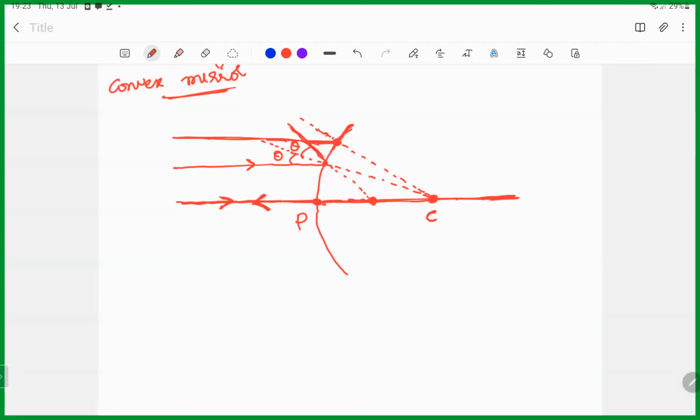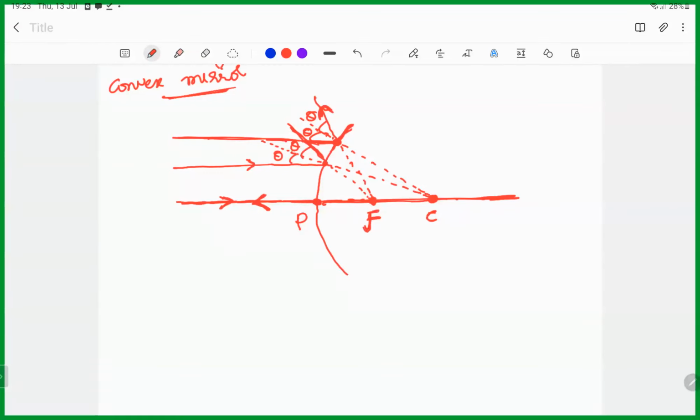Hari, the reflected ray, you understood? All the reflected rays are diverging, no? But if you extend them, they will meet at the focal point. They appear to be coming from there.